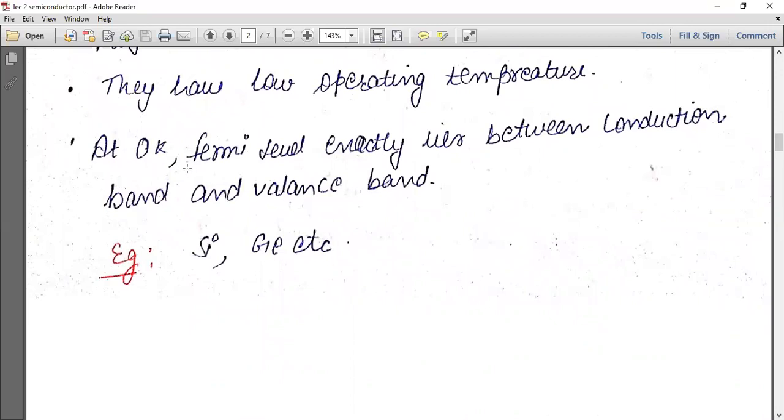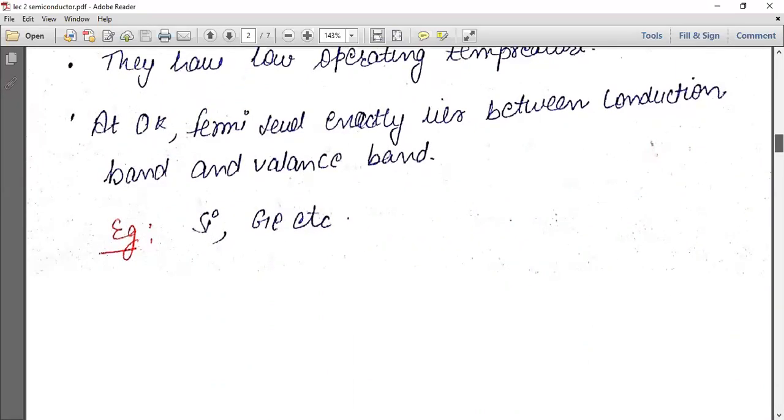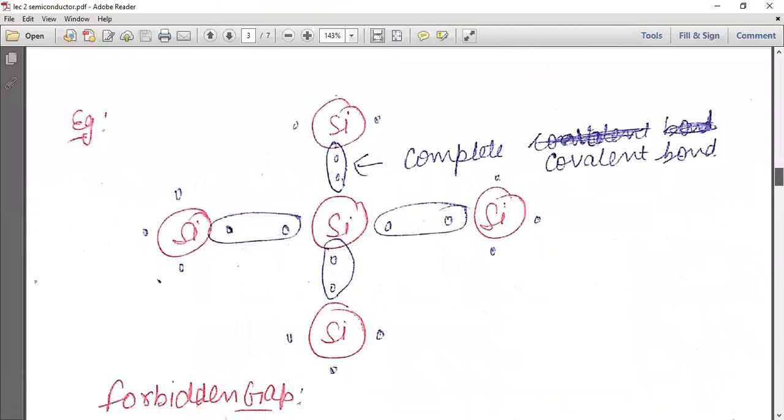At 0 degree Kelvin, the Fermi level exactly lies between the conduction band and valence band. We already discussed this earlier: in the case of an intrinsic semiconductor, the Fermi level lies between the conduction band and valence band. So the examples of pure intrinsic semiconductors are silicon and germanium. Okay, now shifting to the example.